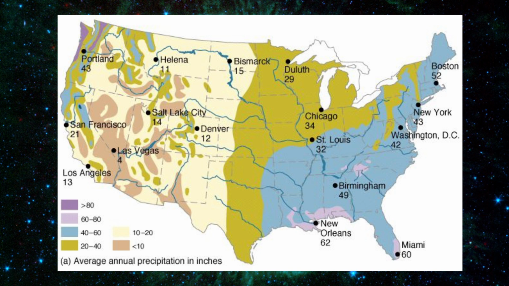Over here we can see it says average annual precipitation in inches. So the dark purple must mean it's a lot. So it would be in Washington. However, the 60 to 80 will be over here. Miami, New Orleans.